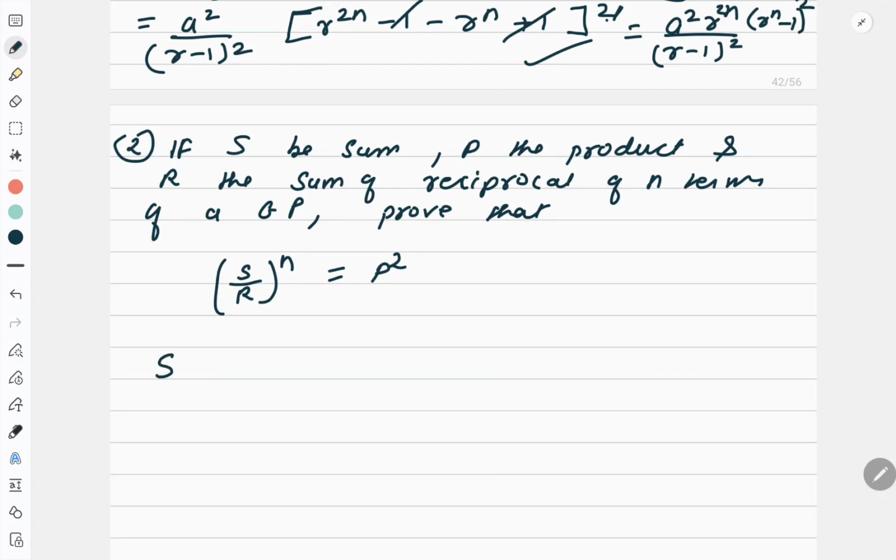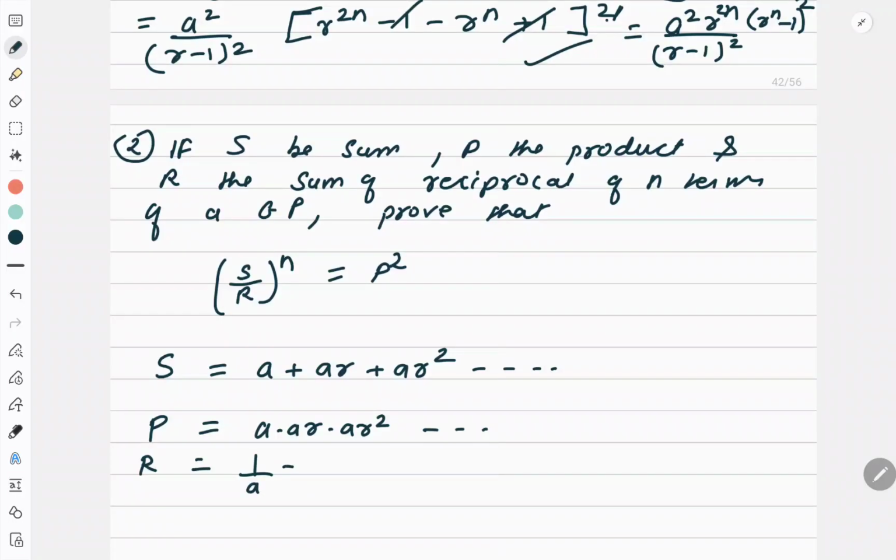Okay. So S is the sum of the terms of the GP, means a plus ar plus ar square, like that. Okay. P is the product of the terms of the GP. Correct? And R is the sum of reciprocals, like this. Right? Now from these I have to come to this relation. So let us first try to find out the value of S by R. Then I'll raise it to the power n and I'll check whether I'm going close to P or not.